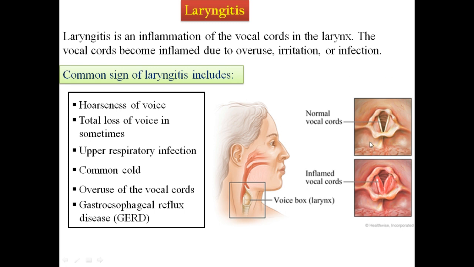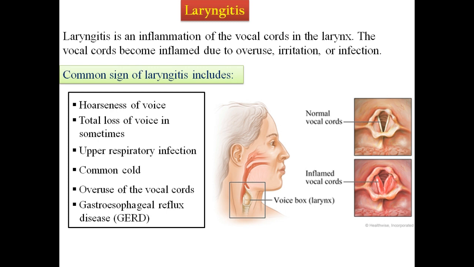Laryngitis is the inflammation of the vocal cords in the larynx. In this image we can see normal vocal cords. This can be examined through laryngoscopy.